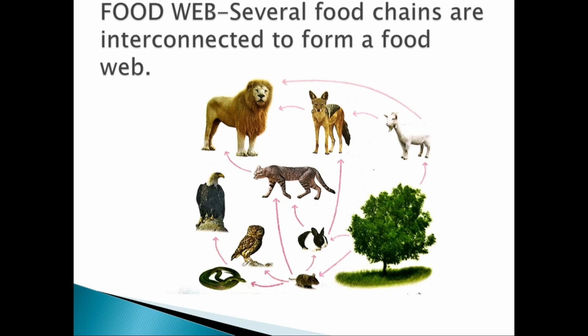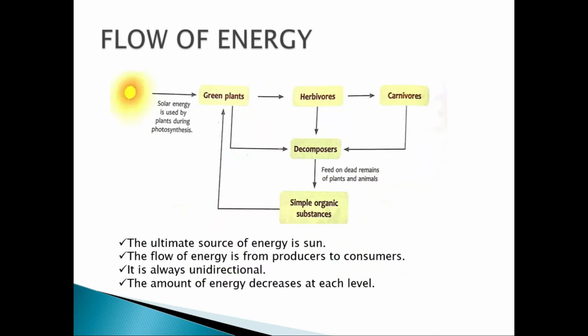And coming to today's last topic, the flow of energy. So here we have a flow chart, or a diagrammatic representation, of the flow of energy. Now you know that the main source of energy is the sun. The solar energy is used by whom? The plants. They are the producers. They are eaten up by the herbivores. Then the herbivores may be eaten up by the consumers.